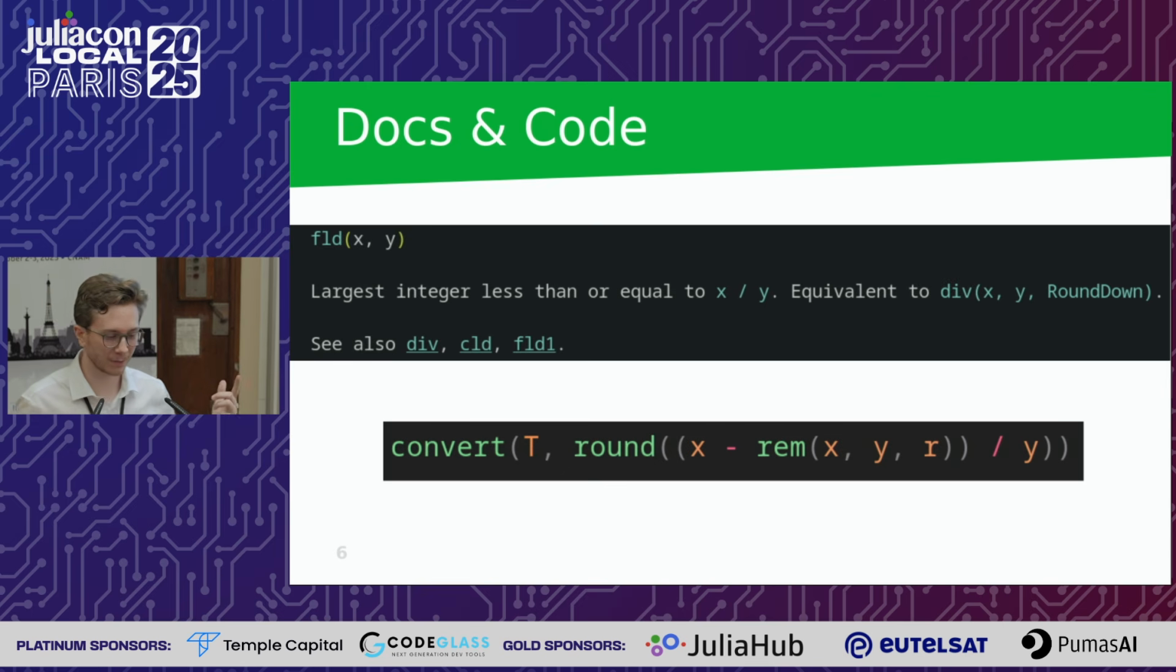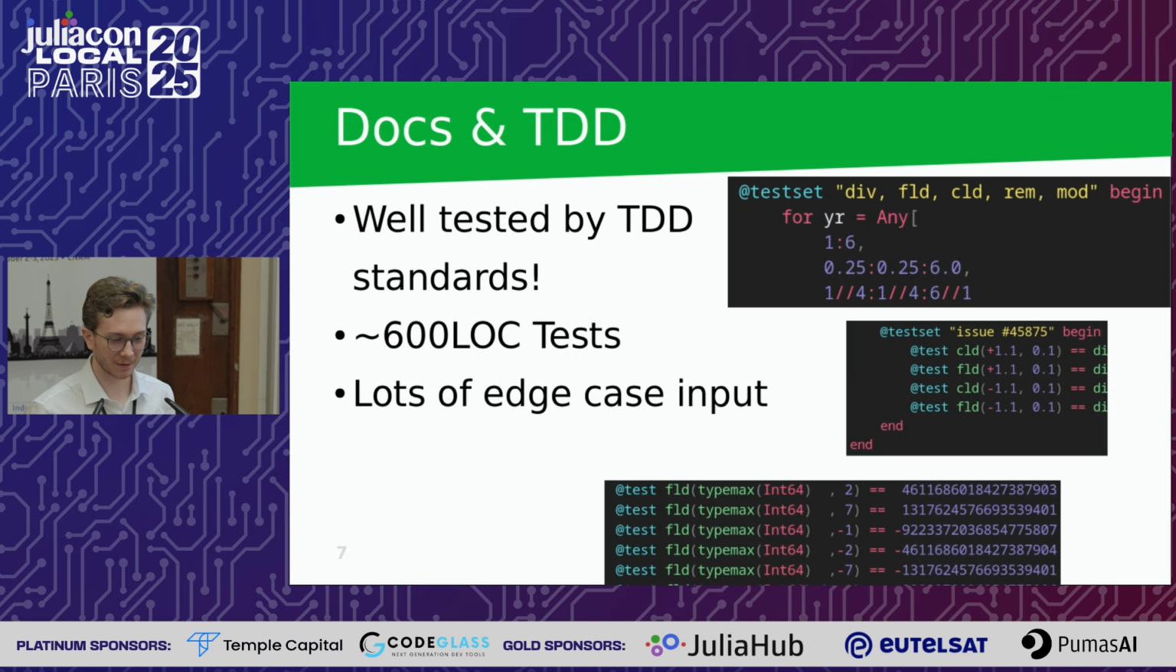It looks really simple. We just subtract the remainder of the division from our first argument, divide again, and finally round. This looks simple, but is it obviously correct? I don't know. But it's well tested. It has 600 lines of test code, which should give us some confidence to say, yeah, this function works really well. And if we look at these tests in detail, we see that lots of different types are applied.